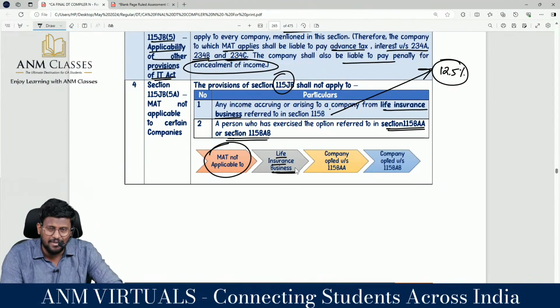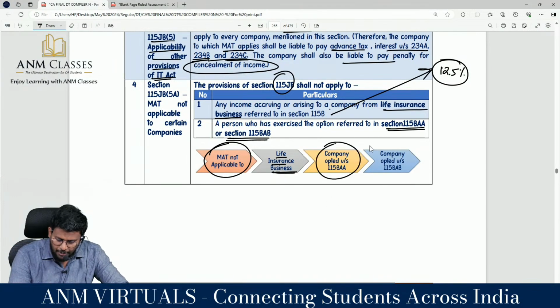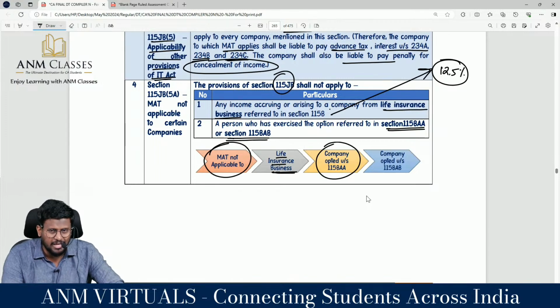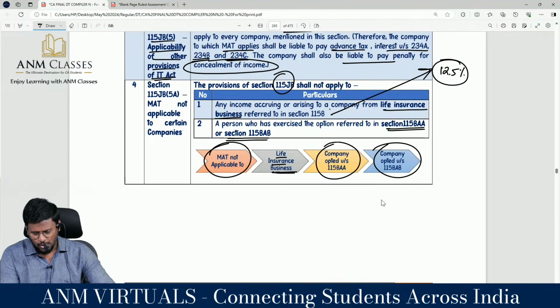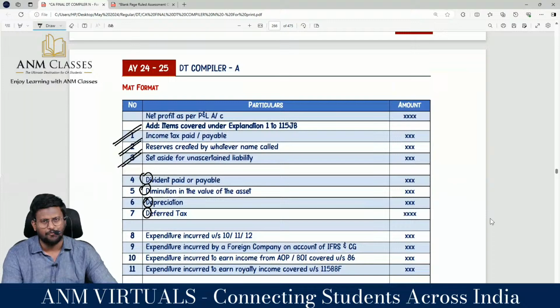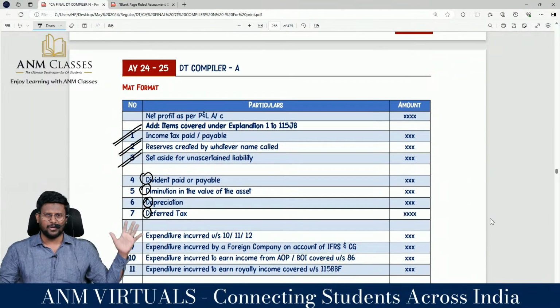The logic is they will be paying tax only at a concessional rate of 12.5%, and a company opted for tax under 115BAA, concessional rate of tax, and a company opted under 115BAB, that is again a concessional rate of tax. So these are the non-applicability of MAT. We all are well versed with the format of the MAT.